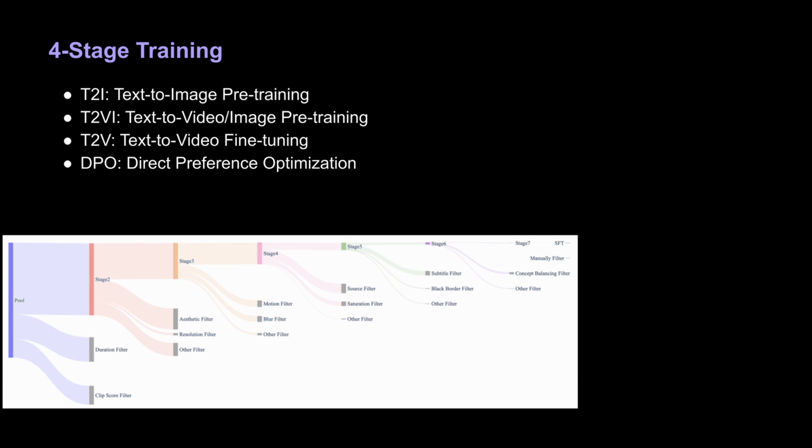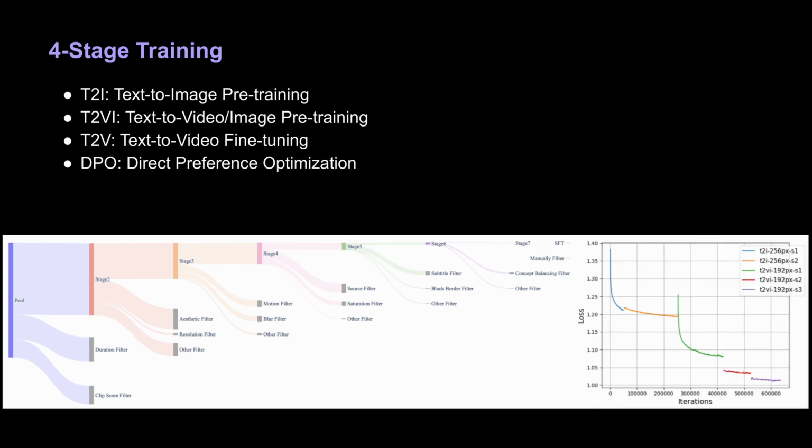Fourth stage. Direct preference optimization is the final alignment with human preferences. In particular, the authors progressively filter the data to create 6 pre-training subsets for stage 2. During the pre-training, the sudden loss reduction is highly correlated with the quality improvement of the training data.